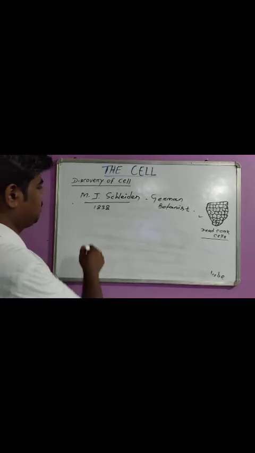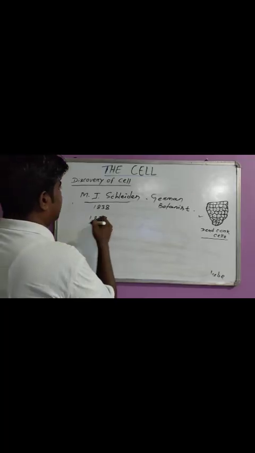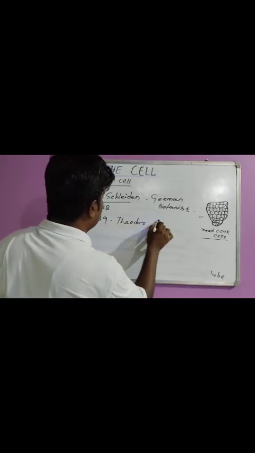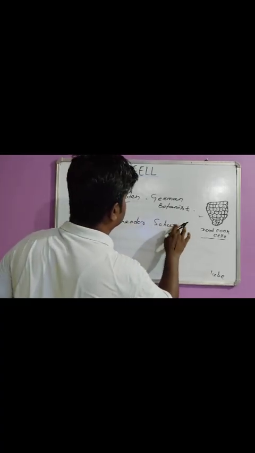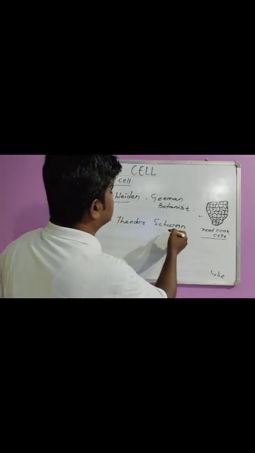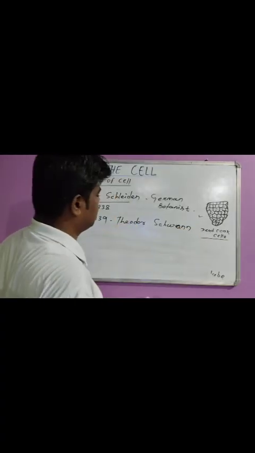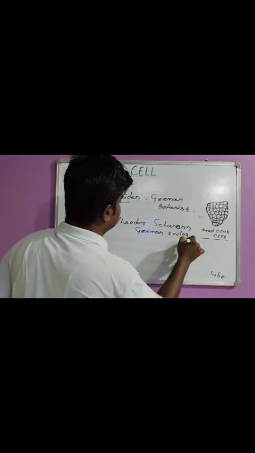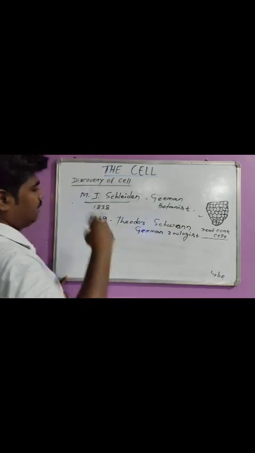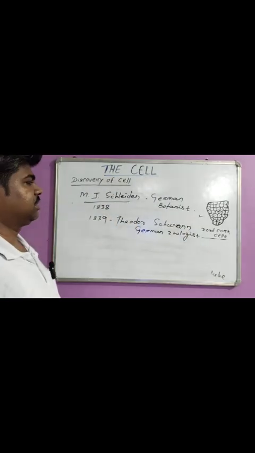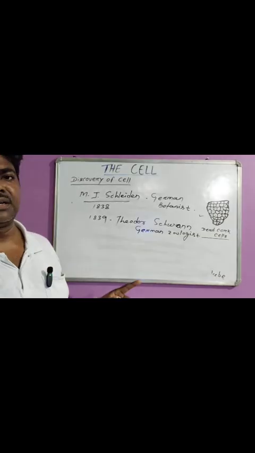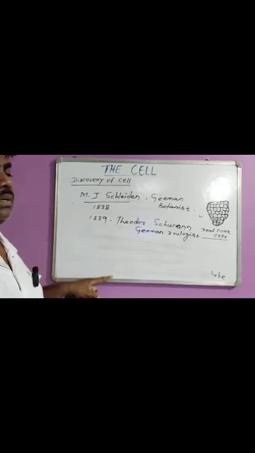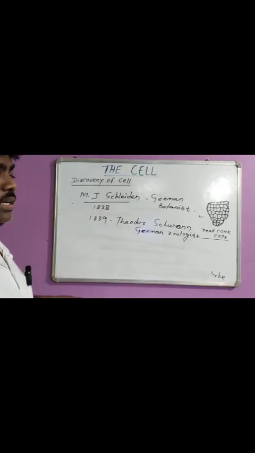And in the following year, that is in 1839, another German zoologist, Theodor Schwann, also studied the animal tissues and found that animal cells lack a cell wall, and these animal cells are only bounded by a fine delicate membrane.